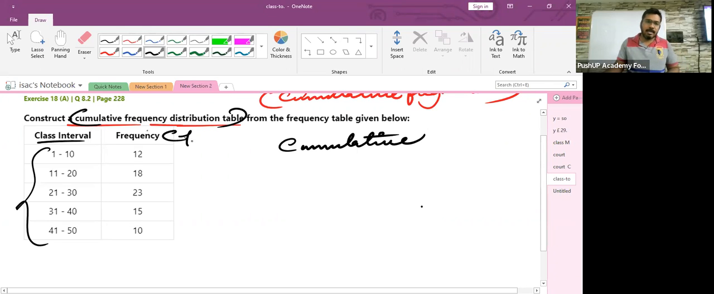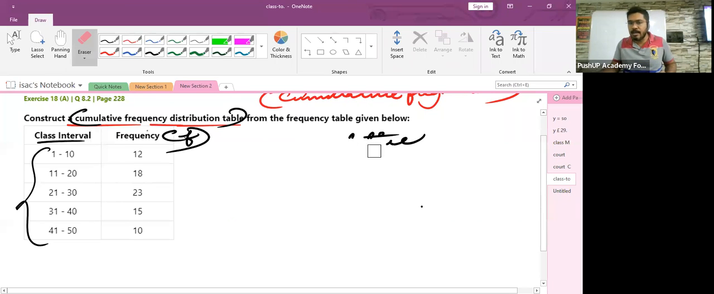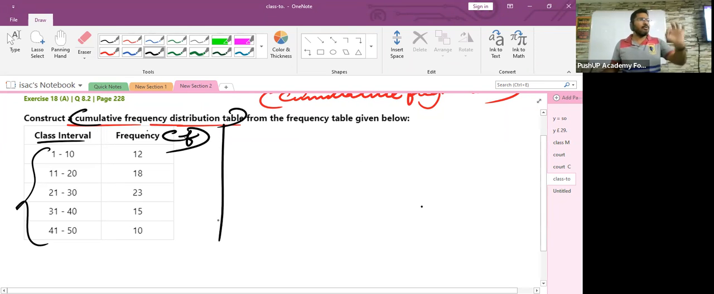Then, they have given you the frequencies for each and every class interval. The first class interval 1 to 10 has got how many people? 12 people. 11 to 20, 18 people. 21 to 30, 23 people. Now, children, when they ask you to prepare the cumulative frequency distribution table, you just need to do one more addition of a column. That is the column of cumulative frequency. This is all that you have to do.